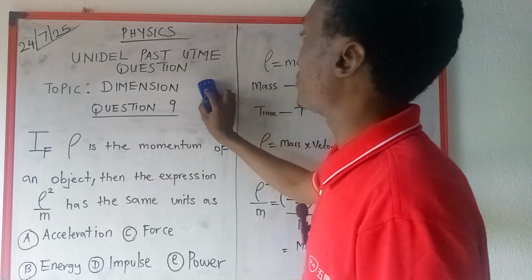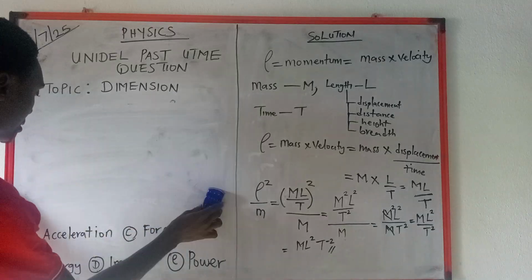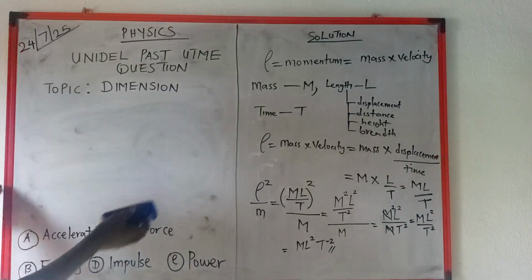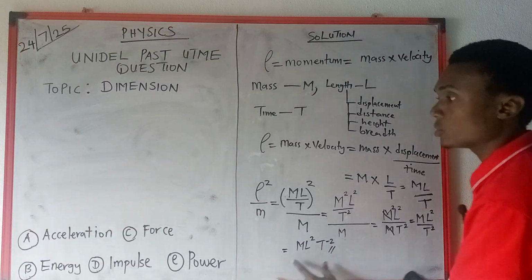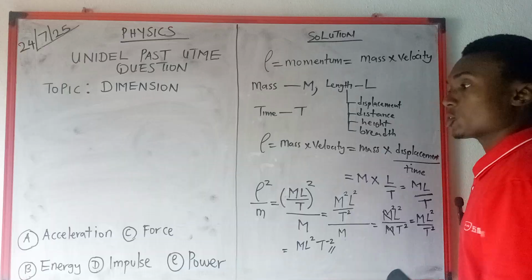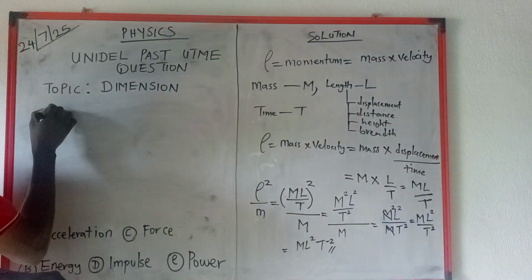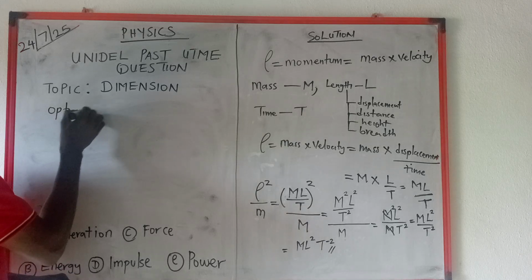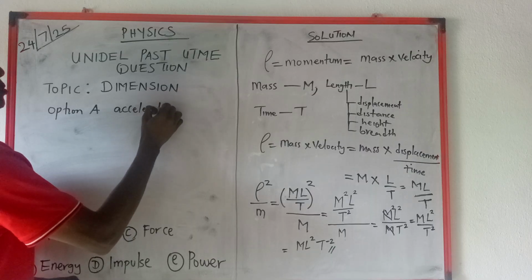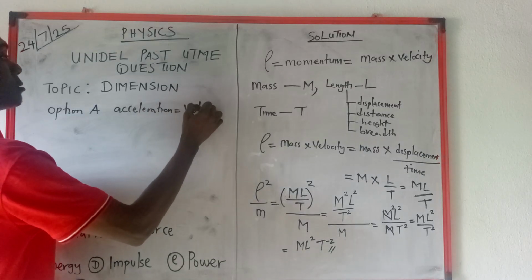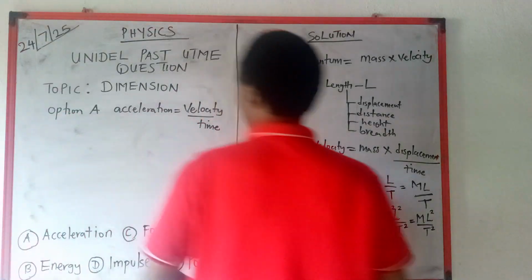So we're going to prove it now. Let's start with acceleration. Anything we're going to solve now, if it's related to this, we'll pick our answer. Okay, so let's start with acceleration first, option A. Option A says acceleration. What is acceleration? Velocity over time.